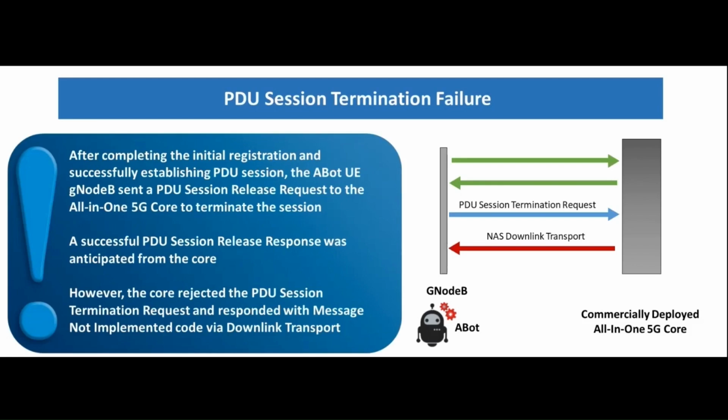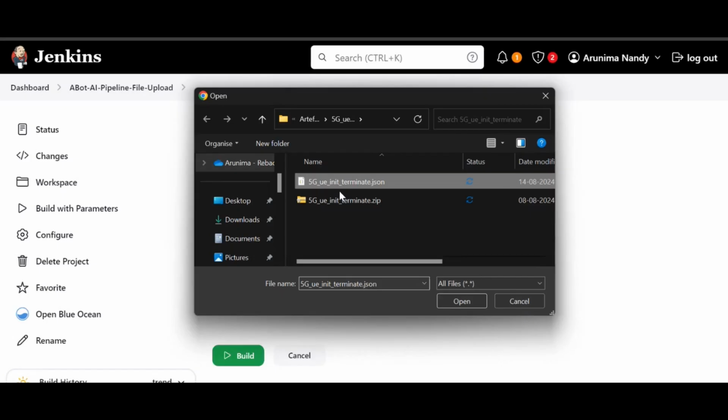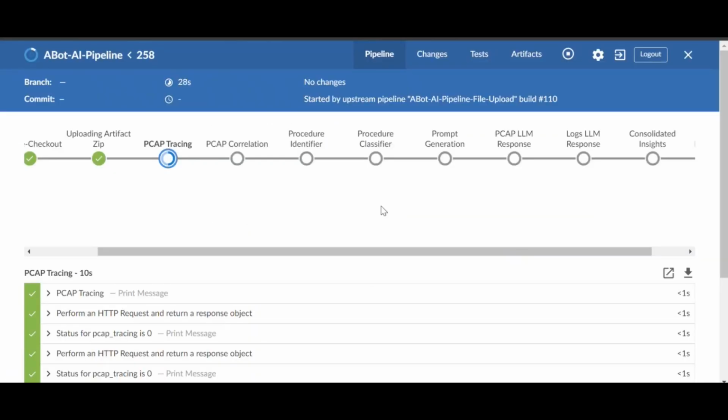Let us look at another case. Here we are trying to terminate an established PDU session. For that, ABot GNodeB has sent a PDU session termination request to the all-in-one private 5G core. However, the core has rejected the termination request and responded with a NAS downlink transport message. Let us analyze why. The ABot AI pipeline follows the same stages as before.